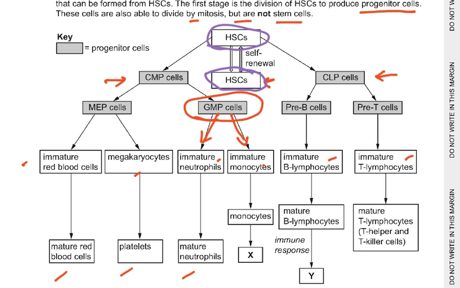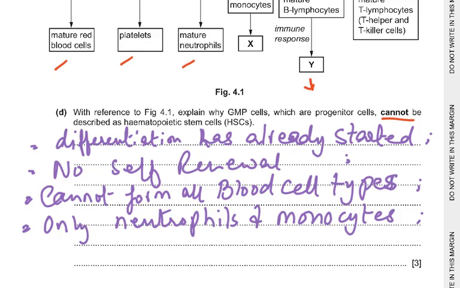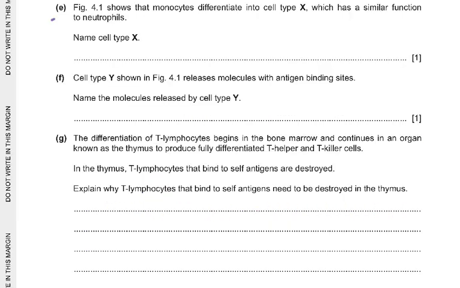Cannot form all the blood cell types. Only forms neutrophils and monocytes. So the wording should be right. Differentiation has already started. No self-renewal. Cannot form all blood cell types. Only neutrophils and monocytes. Then we come to part E of the question.